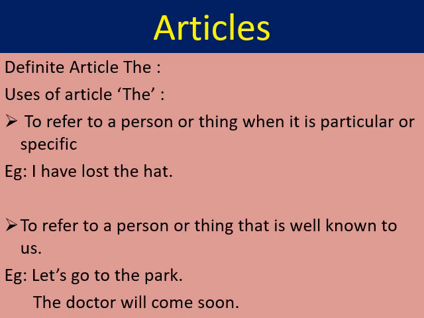Now move forward to the next use of the definite article. The second use is to refer to a person or thing that is well known to us.